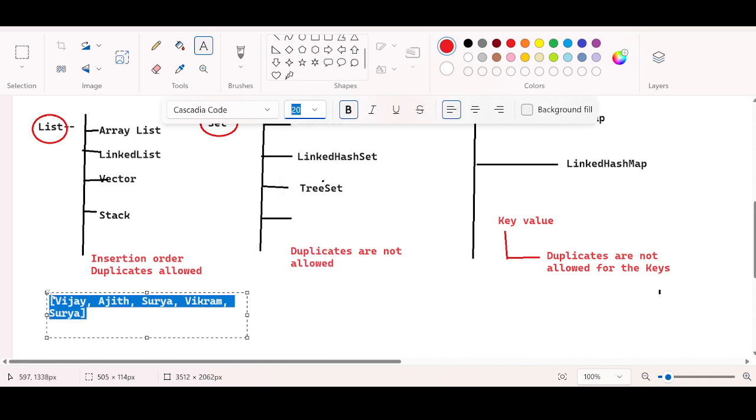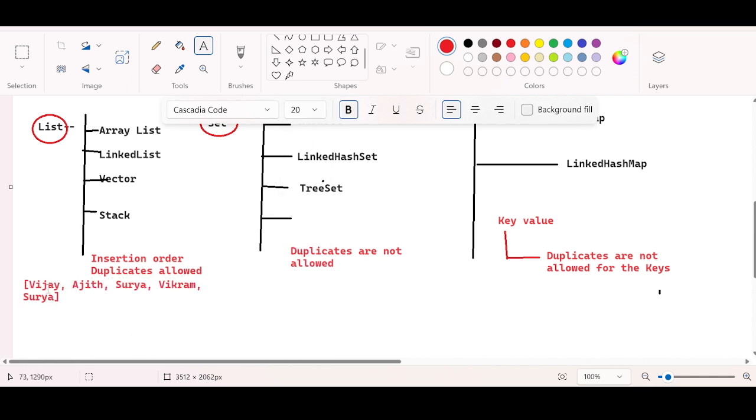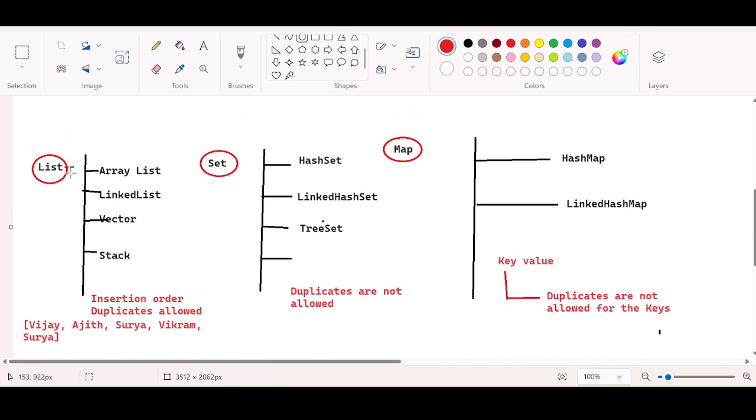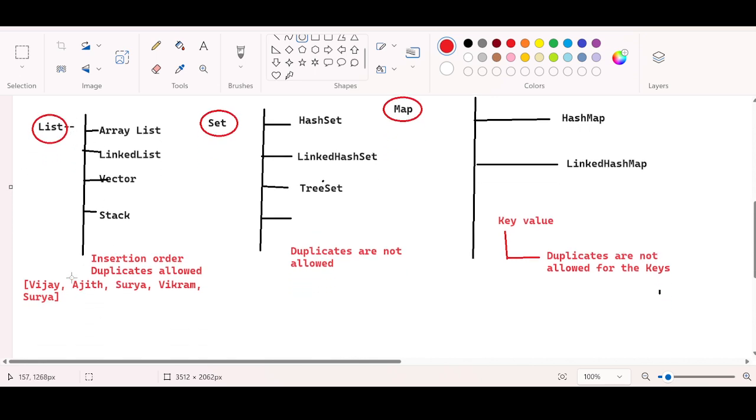This is how the ArrayList is going to preserve the insertion order, right? And not just ArrayList, I'm talking about the complete list, the property of the complete list. The complete list is going to allow duplicates as well. Insertion order is preserved, duplicates are also allowed.